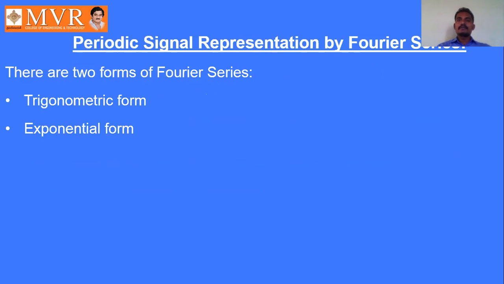Next, coming to the periodic signal representation of Fourier series. Here we have two forms of Fourier series. The first one is trigonometric form, and the second one is exponential form. First of all, we will discuss the trigonometric form.